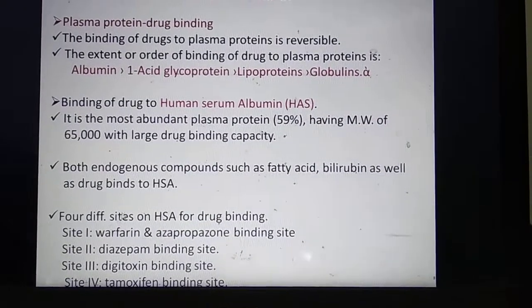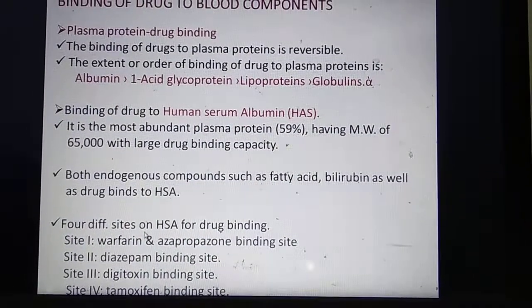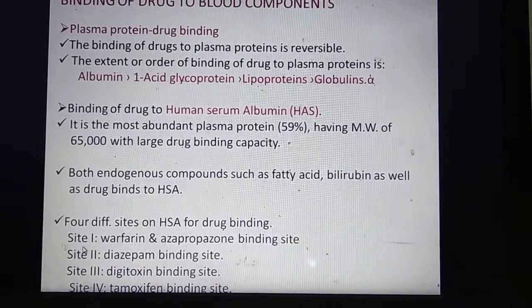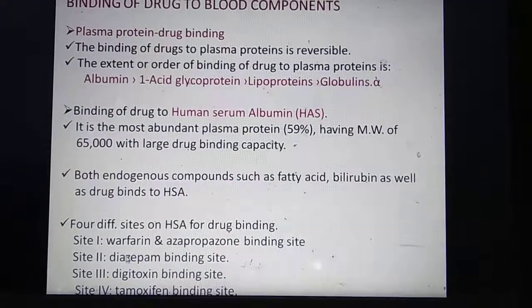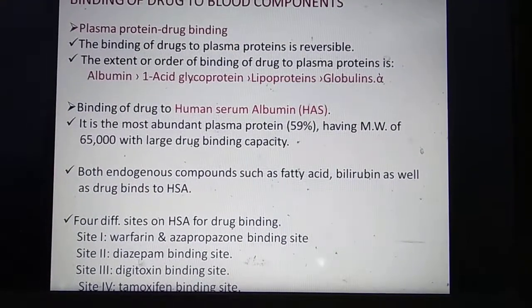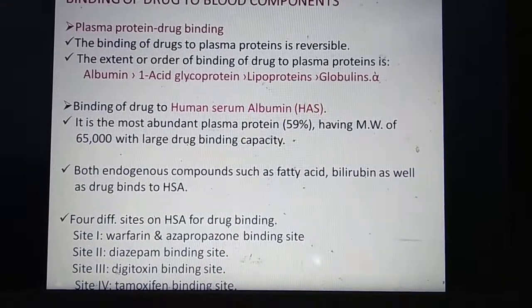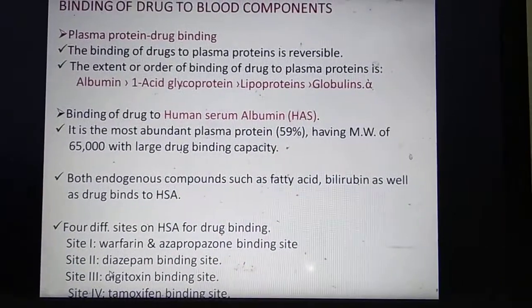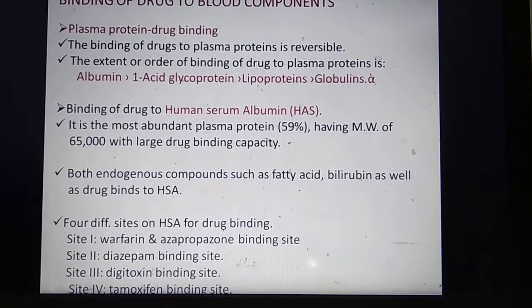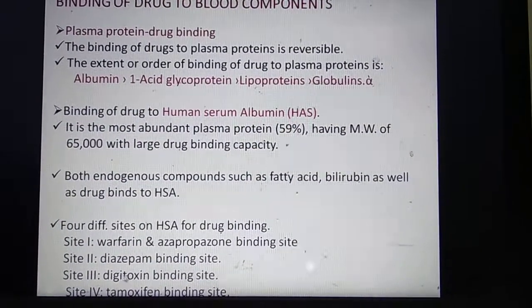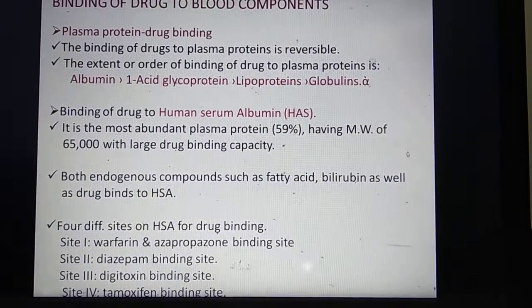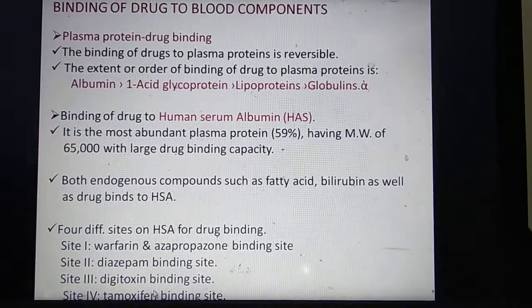Drugs whose structure is similar to warfarin will bind at site 1. Other drugs which resemble the structure of diazepam will bind at site 2, and drugs which have the same structure as digitoxin will bind at site 3, and the same in case of the tamoxifen binding site.